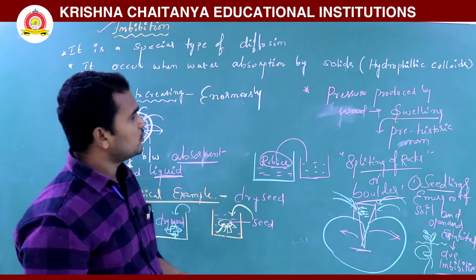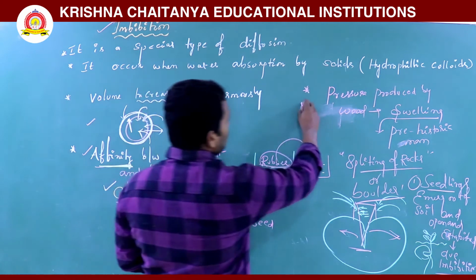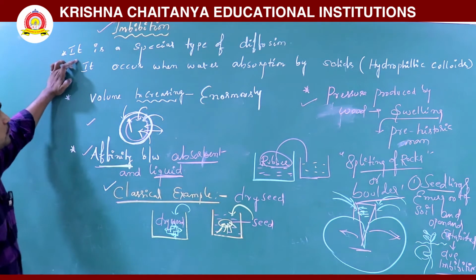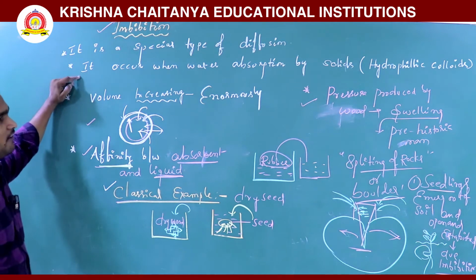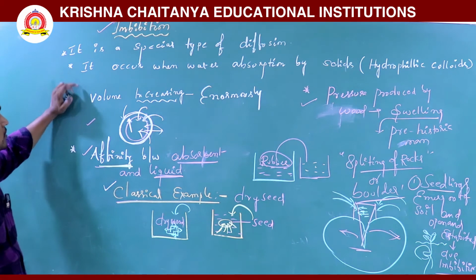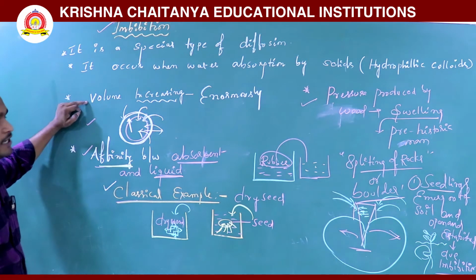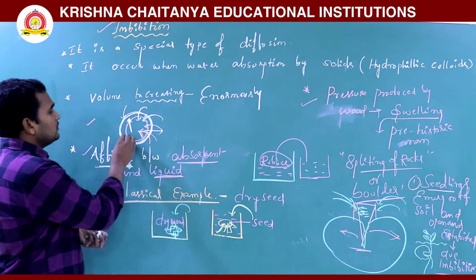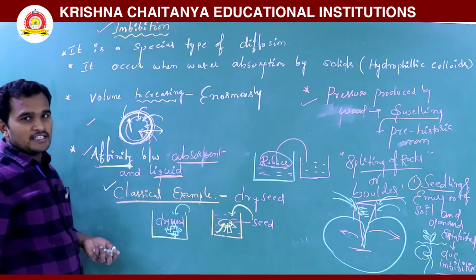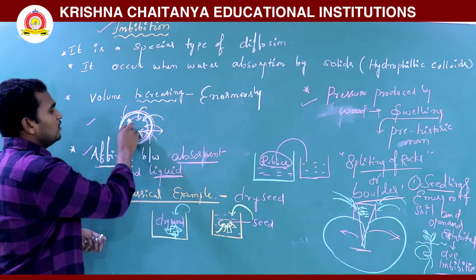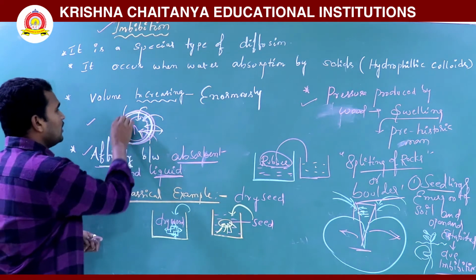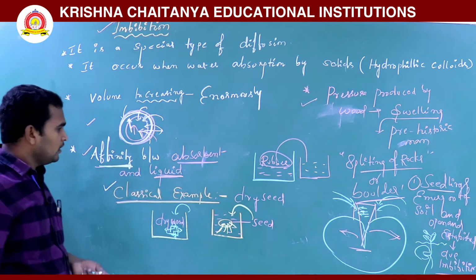So these are also applications we are using. See what we are discussing. It is a special type of diffusion. It occurs when water is absorbed by solids called hydrophilic colloids. Volume will increase enormously because water has entered. Then inner pressure will be created. The pressure is exerted, and automatically the volume will increase.